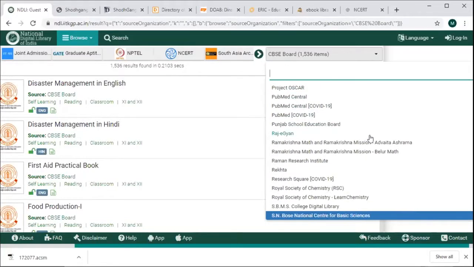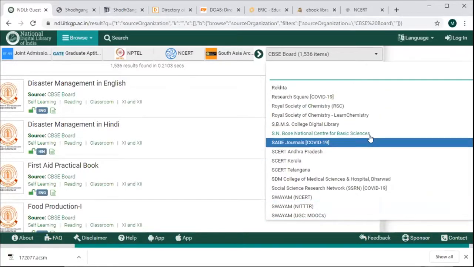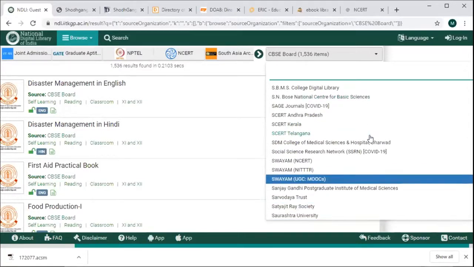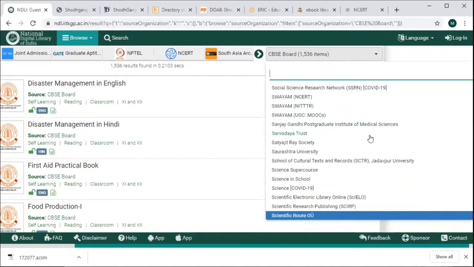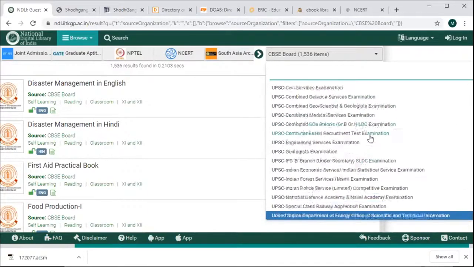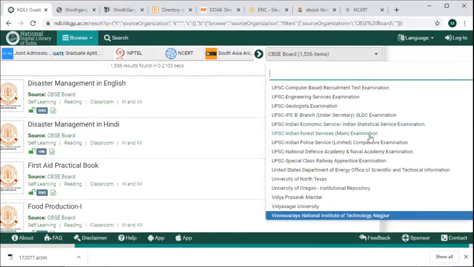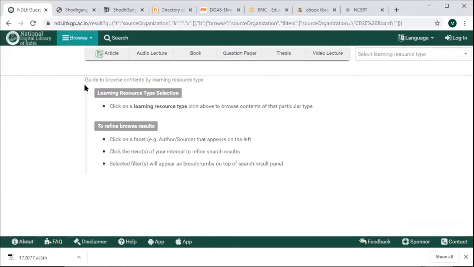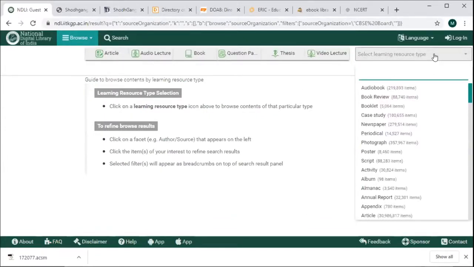See, PubMed, Rekha. Then Sage journals are also there. SCRT, Kerala, Telangana. Swayam resources are there. Vidya Prasarak Mandal, Vidyasagar University. Some universities are also providing information sources to this National Digital Library of India. Then learning resource. There are many learning resources which are available in this National Digital Library of India. If you want to see only audio books, you can click here.